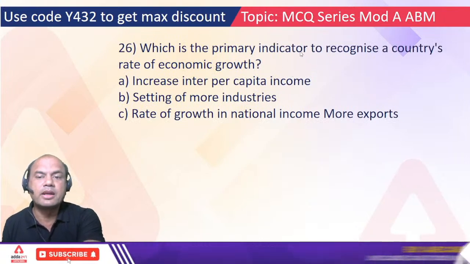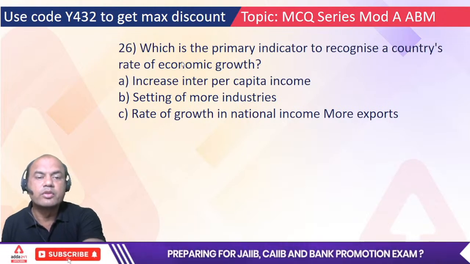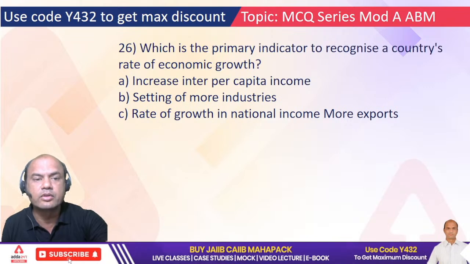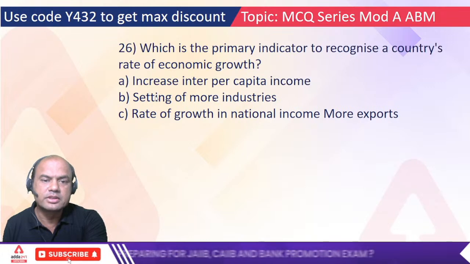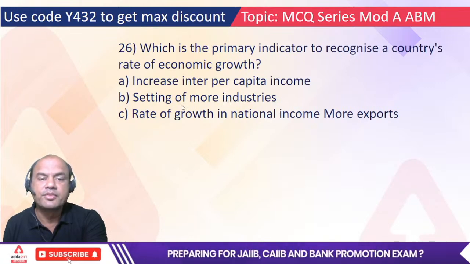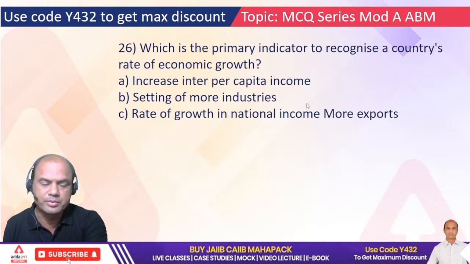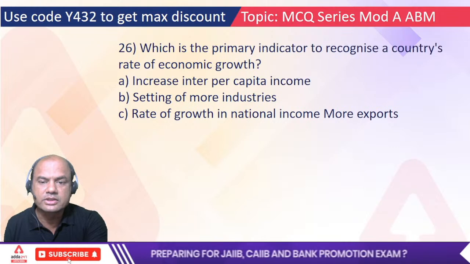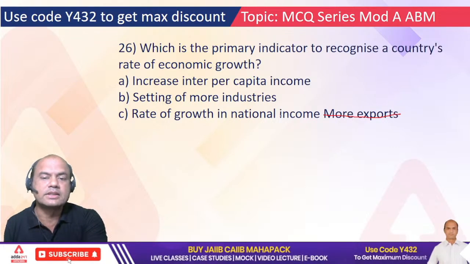Which is the primary indicator to recognize a country's rate of economic growth? Options: increase in per capita income, setting up of more industries, rate of growth of national income, or more exports. So who determines whether a country is growing or not? Yeah, rate of growth in national income.